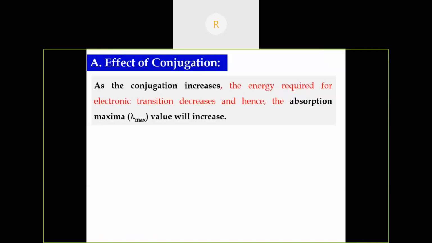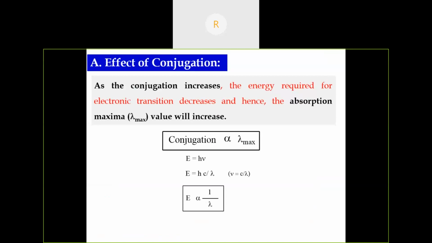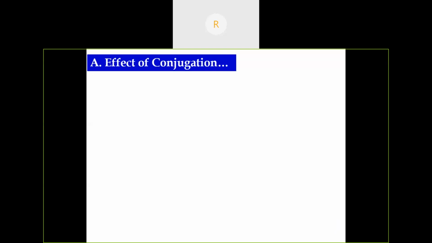As the conjugation increases, the energy required for the promotion of electrons decreases, and hence the lambda max value will increase. So the conjugation is directly proportional to the absorption maxima. We know the equation E is equal to h nu. So energy is inversely proportional to lambda, that is, wavelength.